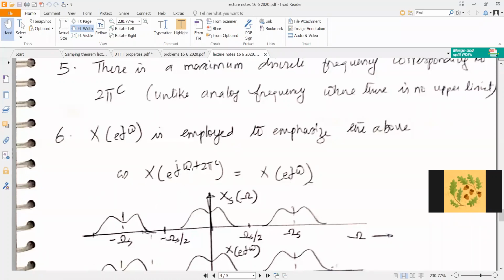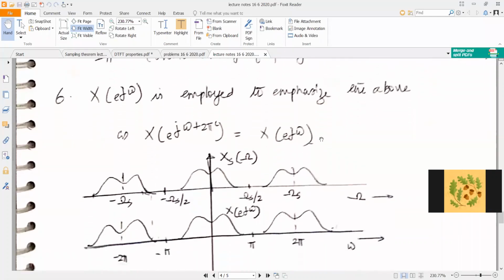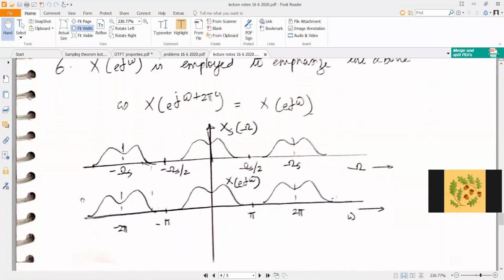So you have a periodic notion of frequency in the discrete domain, which means omega plus 2 pi radian is the same as omega. You should have a bracket here. So that is again shown here.